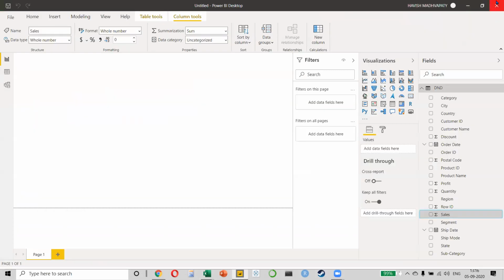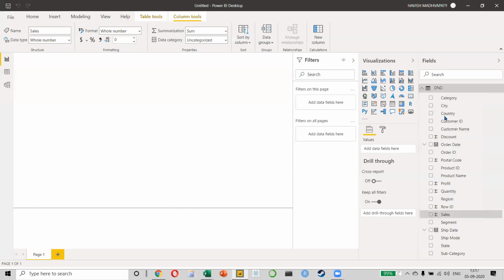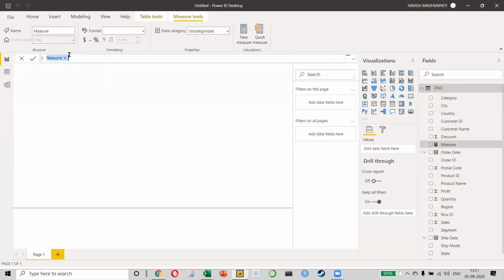So I'll go back to Power BI. We want to create a new column. So I will right click on sales and I will click on new measure. Basically, I want to create my own calculation. So when I click on new measure, it will ask me, please see the formula bar, everyone, fine, what is the calculation that you want? I want to create a calculation called profit margin like this. And what is my profit margin? Can anybody tell me? What should I write here?